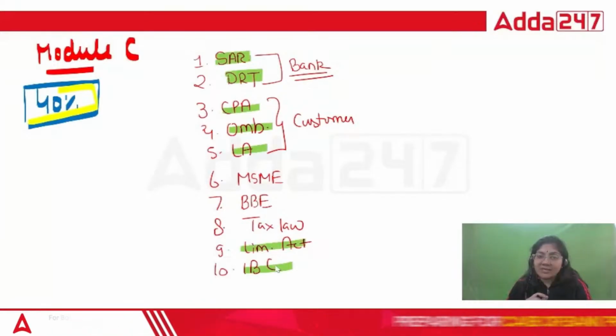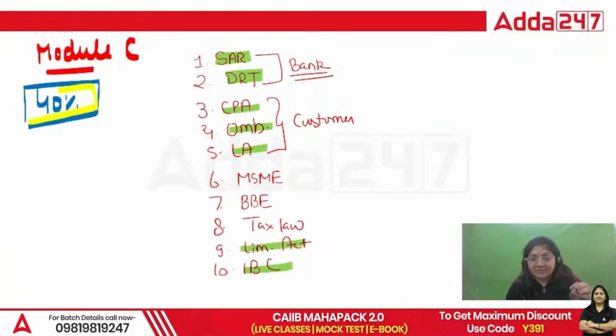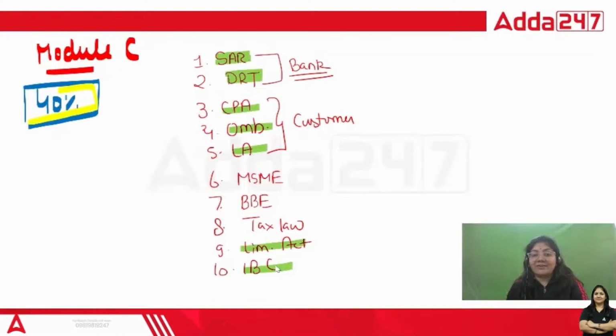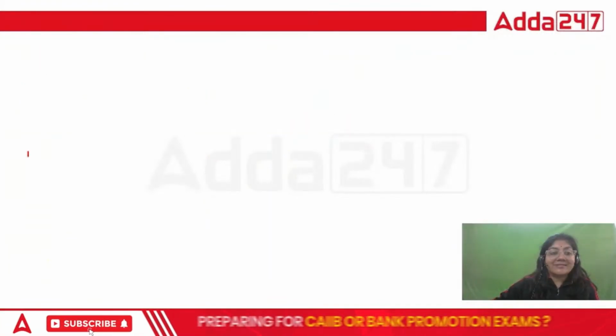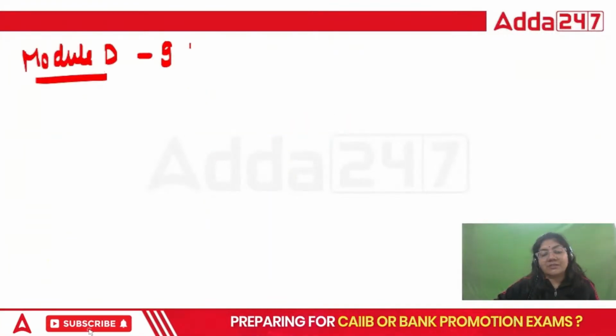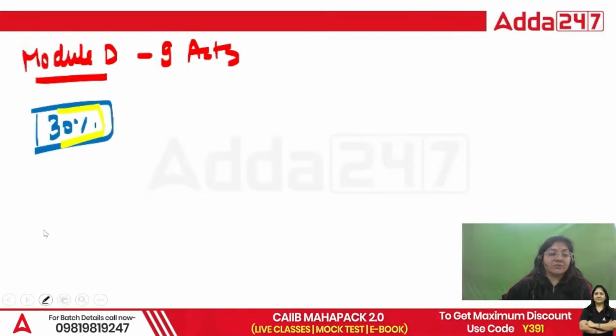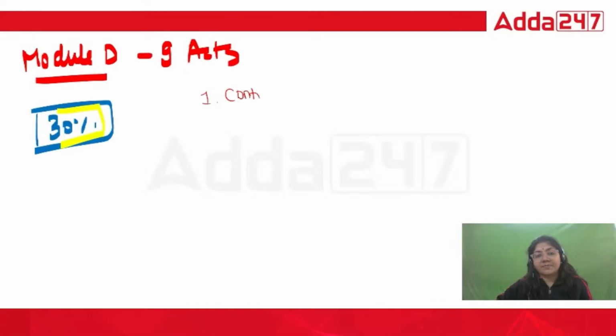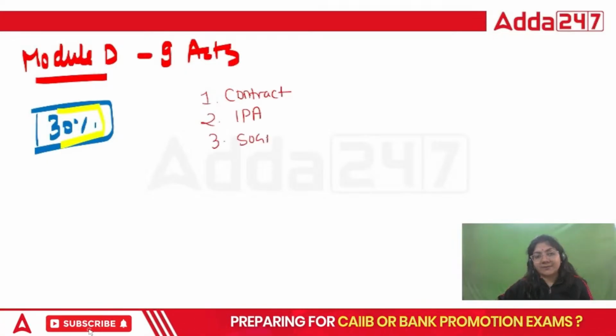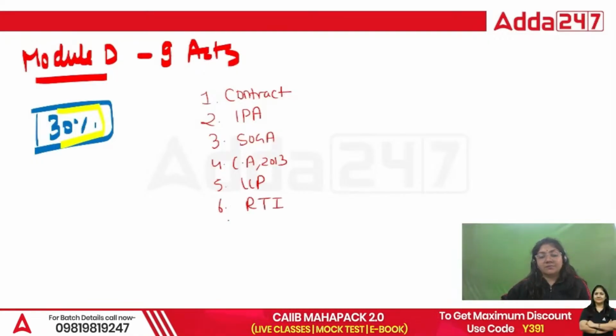If we talk about module A, which contains two acts, the Banking Regulation Act is the backbone of your banking system. Backbone means that it is very compulsory.